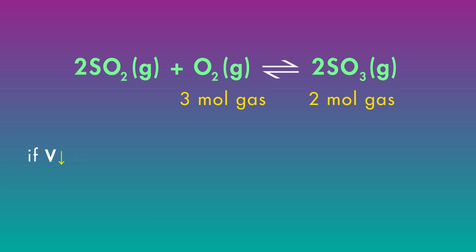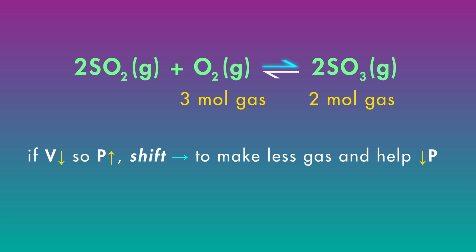Usually that's accomplished by changing the volume of the system. An equilibrium will still shift because those new partial pressures will lead to a new value of Q. Qualitatively, if we reduce the volume, we increase the pressure. And Le Chatelier's principle says that the reaction will shift in order to offset that increase of pressure. The reaction shifts away from the side with the greater moles of gas particles because that change will drop the overall pressure of the system.